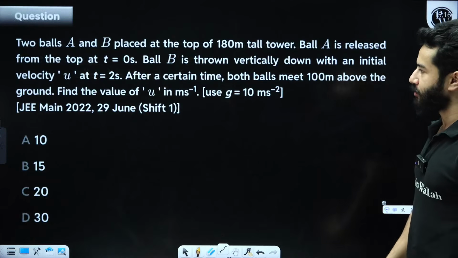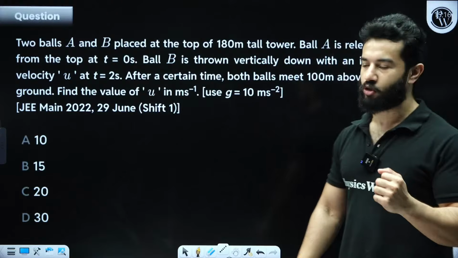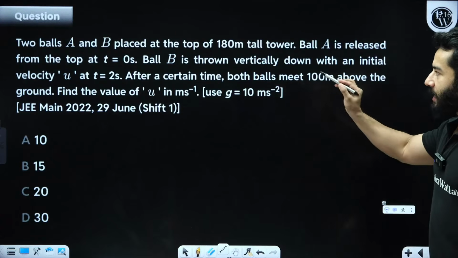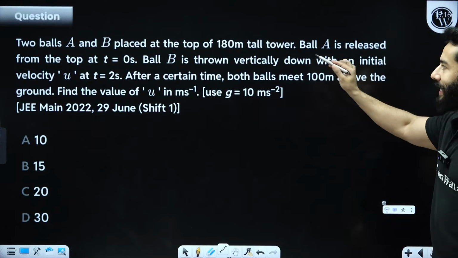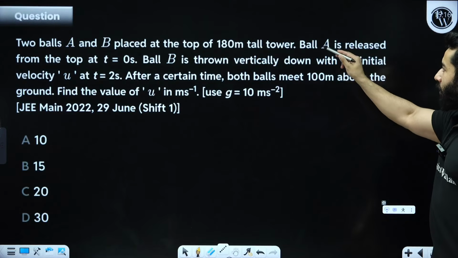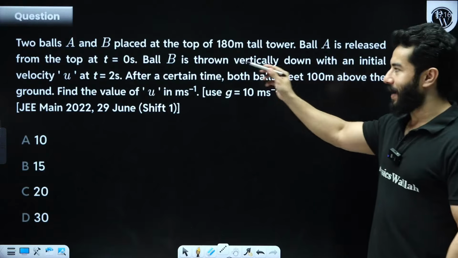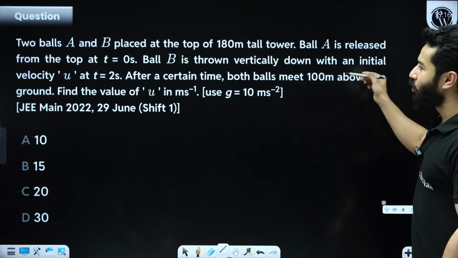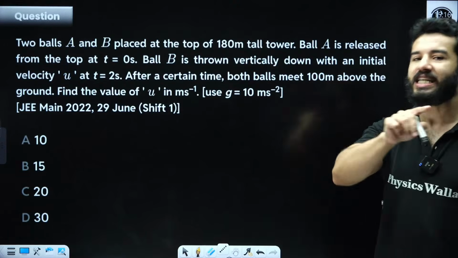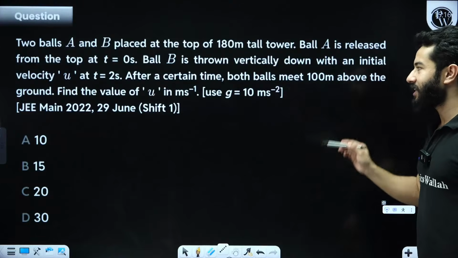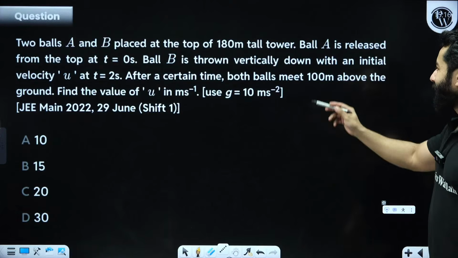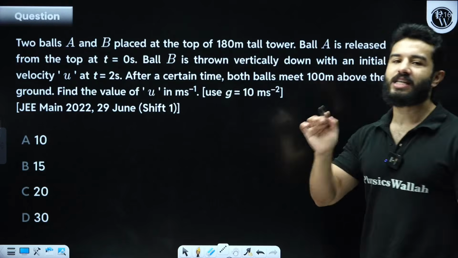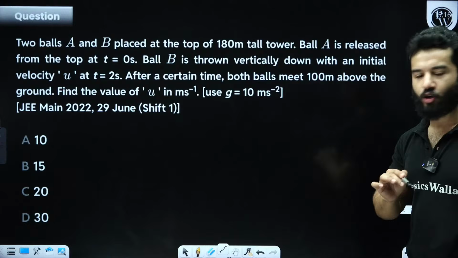Let's move on to the next problem. Now let's have some numericals also. This question says we have two balls A and B at the top of a 180-meter tall tower. Ball A is released from the top at t equals 0 seconds. Ball B is thrown vertically down with an initial velocity u at t equals 2 seconds. After a certain time, both balls meet 100 meters above the ground. Find the value of u, my dear friends.